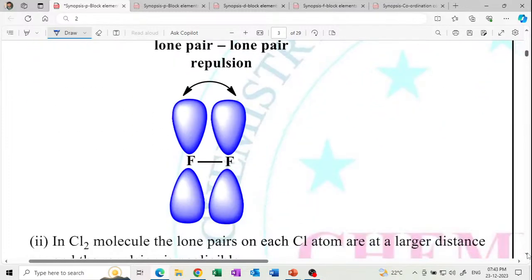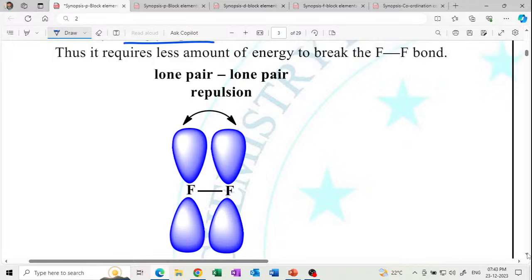So note down lone pair repulsion. This requires less amount of energy to break the fluorine bond. So right now this is very important. And draw in this way: draw the orbitals. For lone pair repulsion, draw the lone pairs. How many lone pairs does fluorine contain? 3 lone pairs. Every fluorine contains 3 lone pairs.